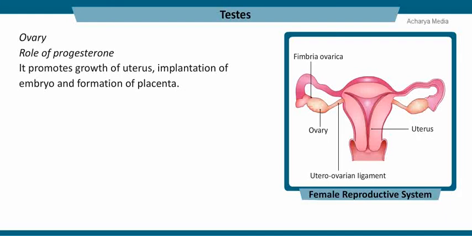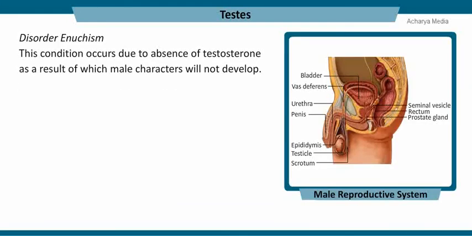Eunuchism is a condition which occurs in males due to absence of testosterone. Due to lack of this hormone, male characters will not develop.